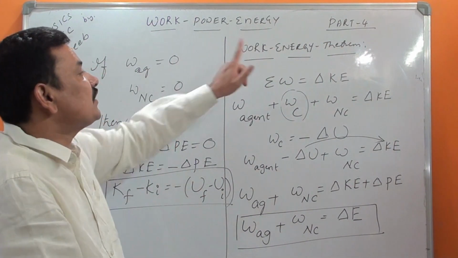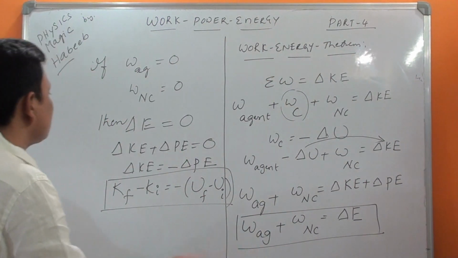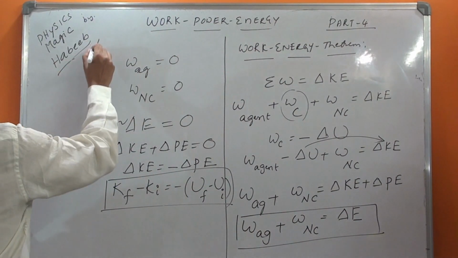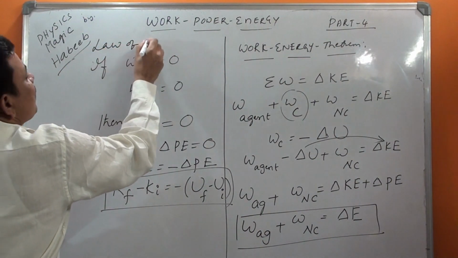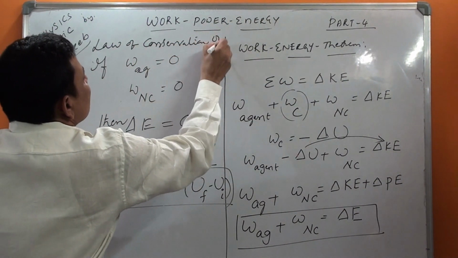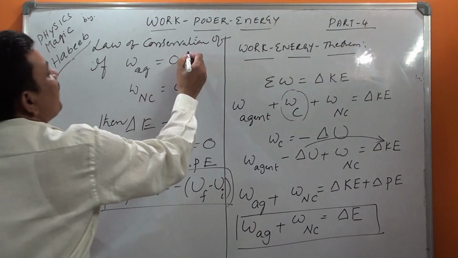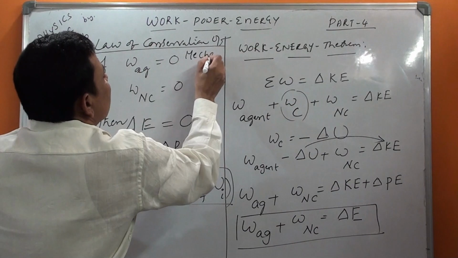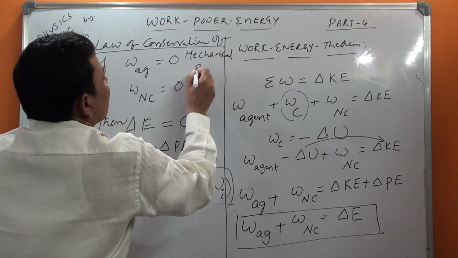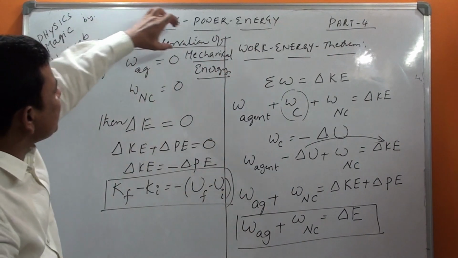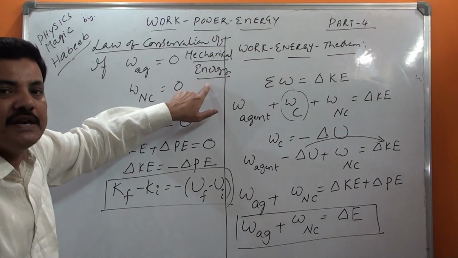It is a consequence of the work energy theorem. That's why I am putting a heading here: law of conservation of mechanical energy.